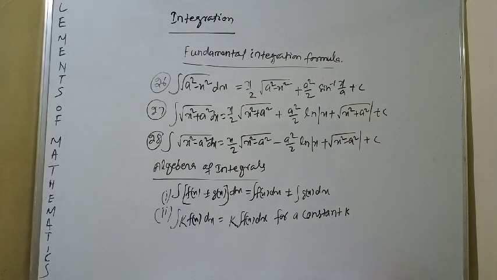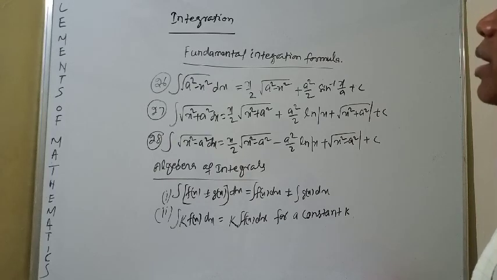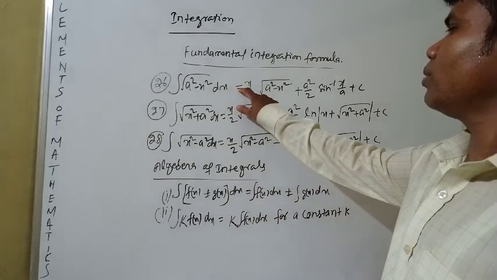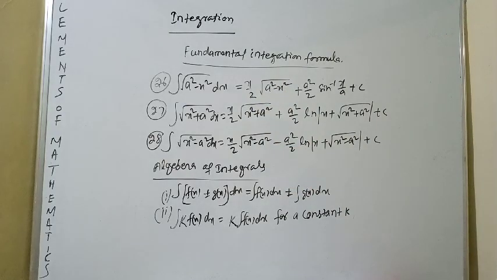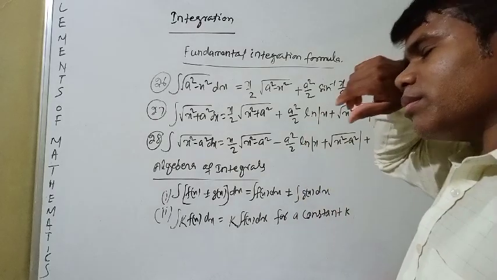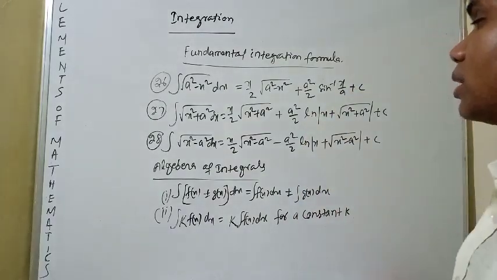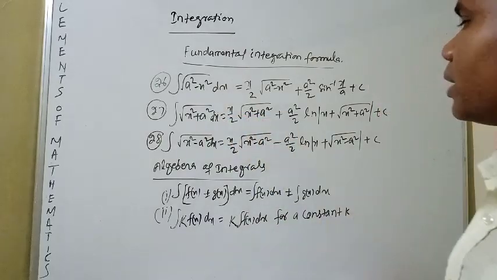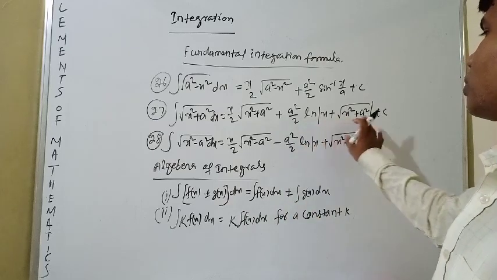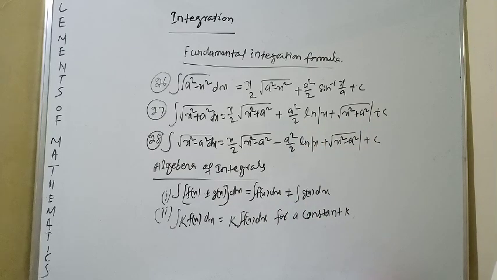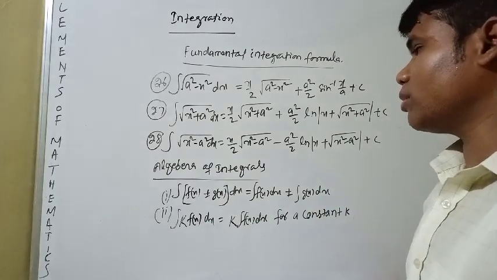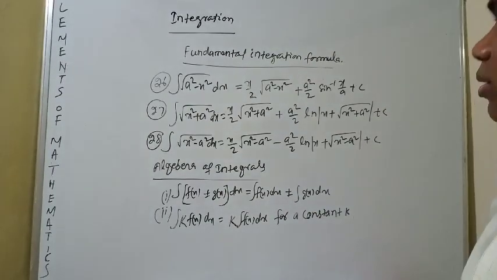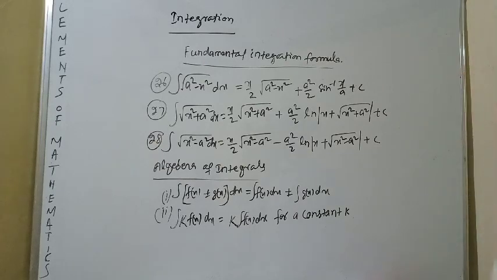You see some more problems. Integration of root over a square minus x square dx is equal to x by 2 root over a square minus x square plus a square by 2 sin inverse x by a plus c. Integration of root over x square plus a square dx is equal to x by 2 root over x square plus a square plus a square by 2 ln of x plus root over x square plus a square plus c. Integration of root over x square minus a square dx is equal to x by 2 root over x square minus a square minus a square by 2 ln of x plus root over x square minus a square plus c.